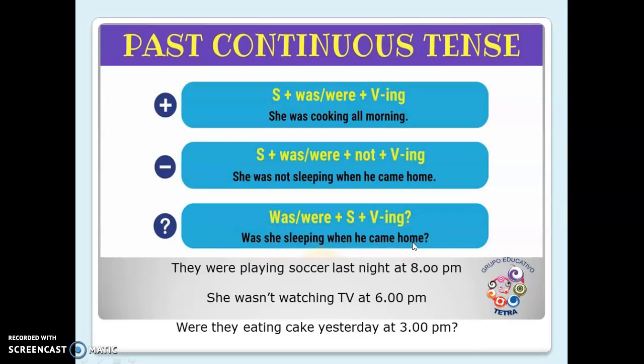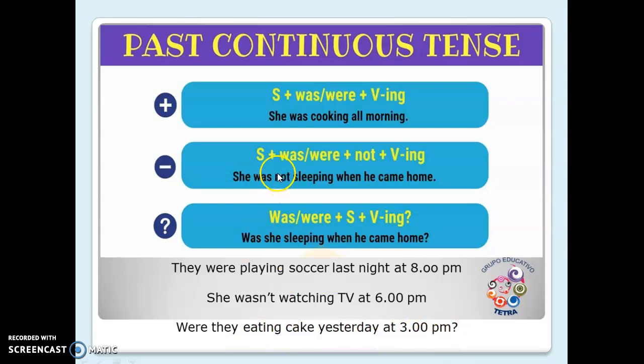Here I have more examples. They. The verb to be for they is were. They were playing soccer last night at 8 p.m. Very specific information. She wasn't watching TV at 6 p.m. Question: Were they eating cake yesterday at 3 p.m.?